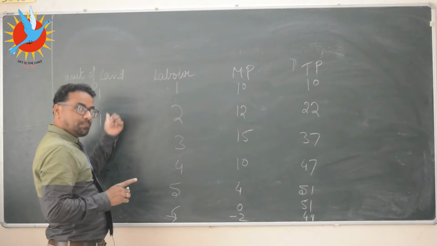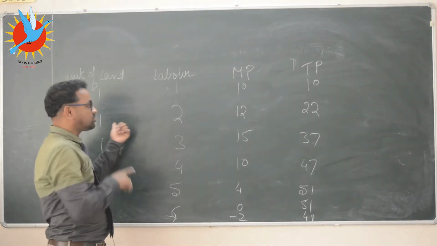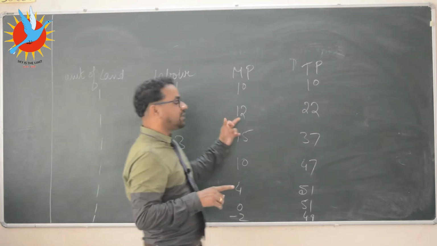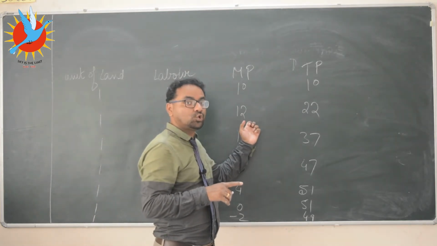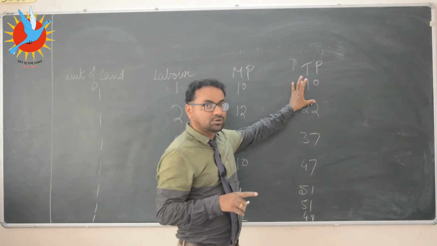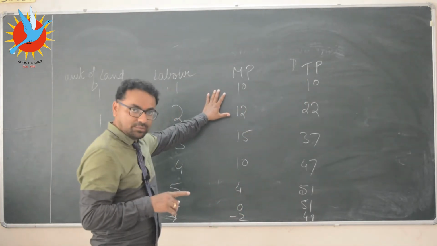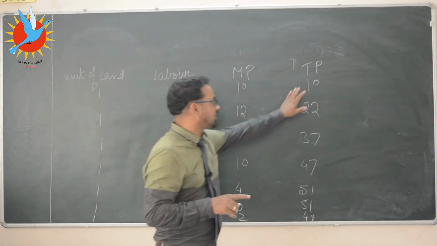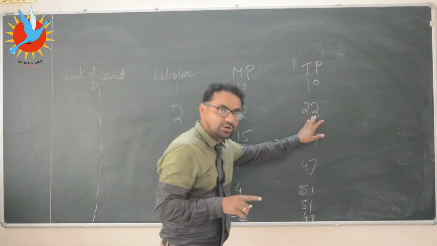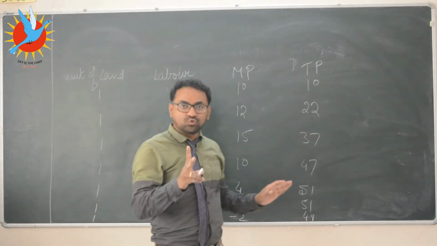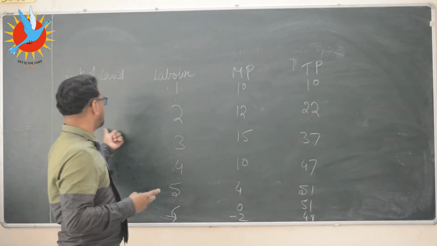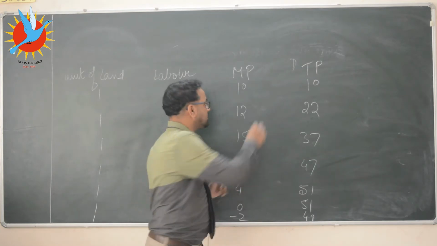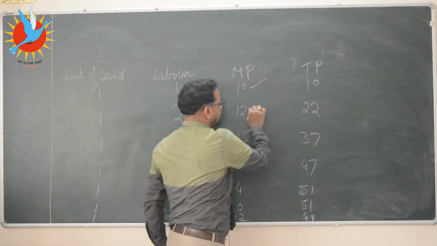Now, land remains 1 itself. Now labor has increased to 2. But this second labor has given us the output of 12. So total output by first labor and second labor will be sum of marginal products, that will be 10 plus 12 is equal to 22. Means 2 laborers working on the same land will give us output of 22. See, here it was 10 and here it is 12.